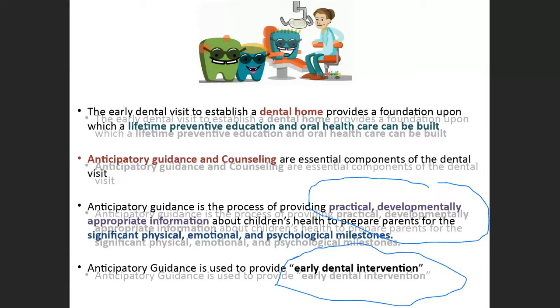If the parents visit the dentist at the first birthday, or when the first tooth has erupted, we are able to explain and describe what is important, what we are supposed to take care of, how we can prevent the child from dental caries, and what different types of oral health care we can provide to the child as soon as the first tooth erupts. So this is what we call anticipatory guidance. Anticipatory guidance is used to provide early dental intervention.